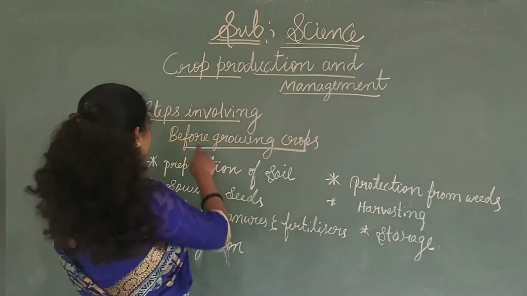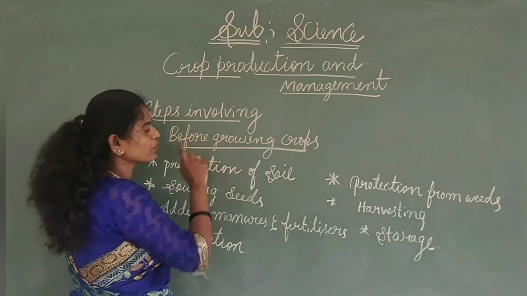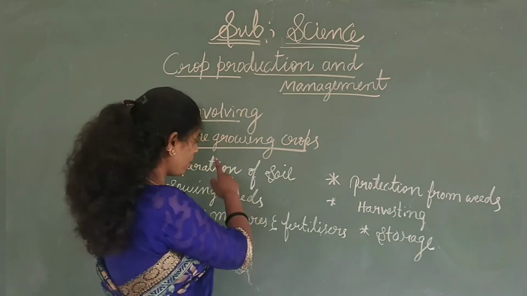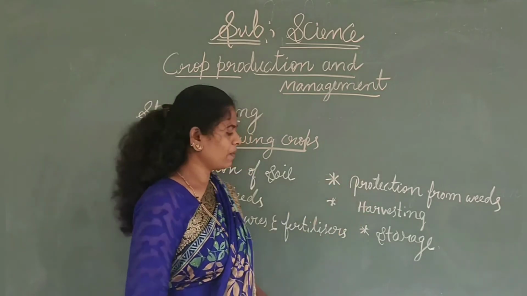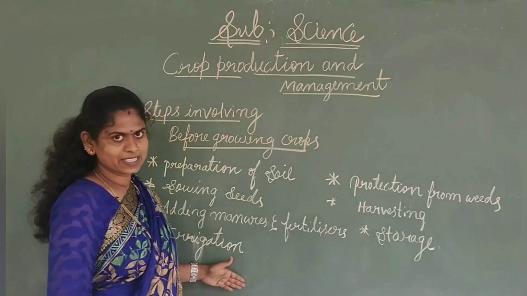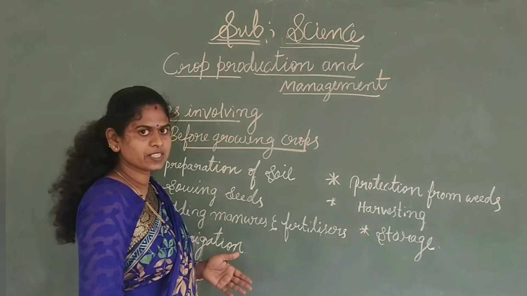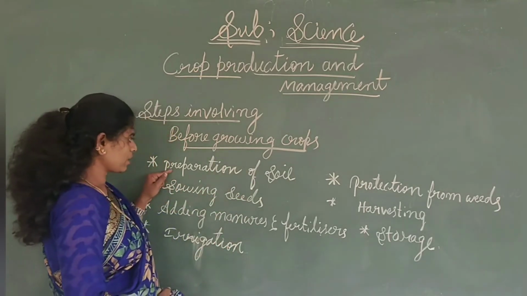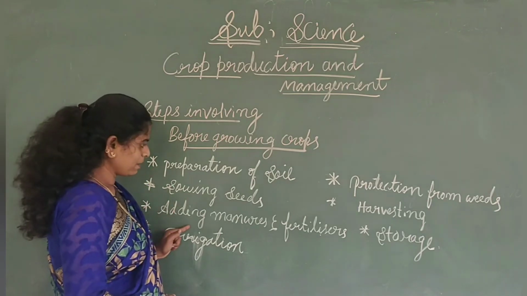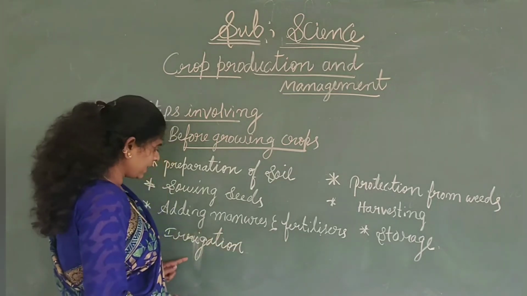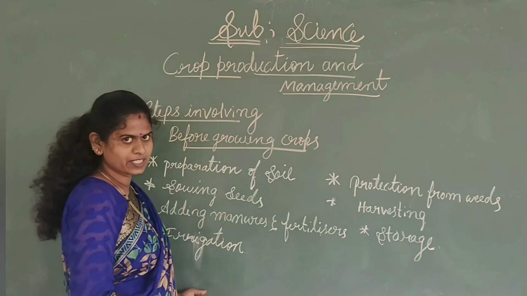As we know, we are discussing the steps involved before growing the crops. There are six steps. Among them, a few we have already discussed in the last class: the preparation of the soil, sowing the seeds, adding manures and fertilizers, and irrigation.